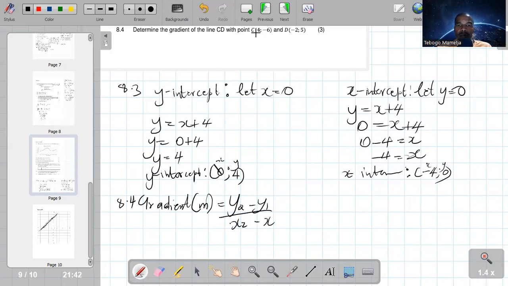So you can simply come there and make this x1, y1. Then you make this x2, y2.